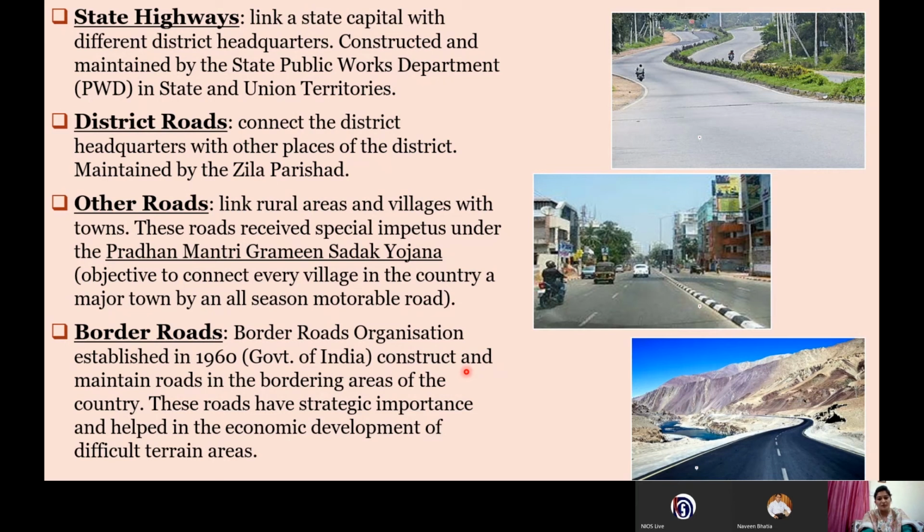It has two main objectives. One, it has strategic importance, because if it is near the frontier, the frontiers should be easily approachable. Second, to take care of the economic development of these difficult areas, which have very high elevation in the Himalayas. Just to look after the economic development of these areas, border roads are constructed.